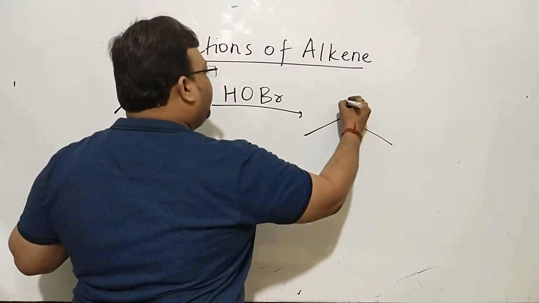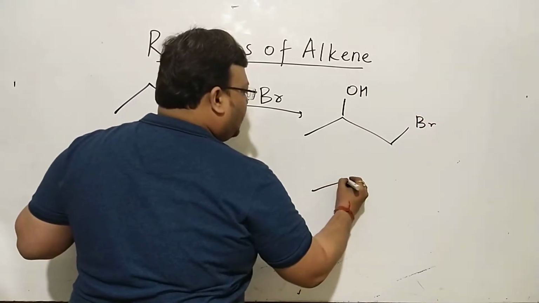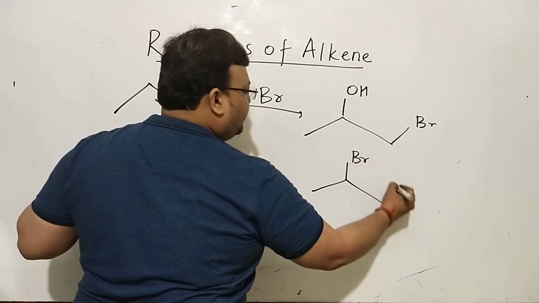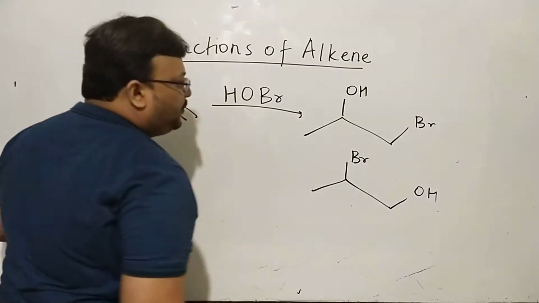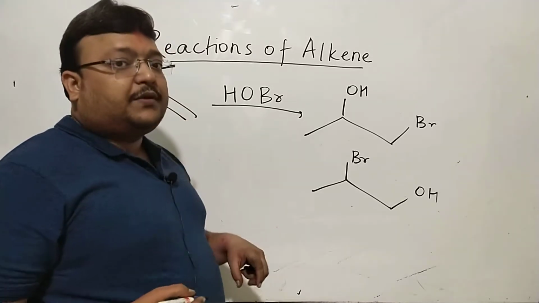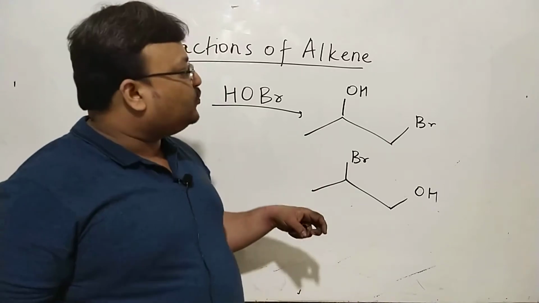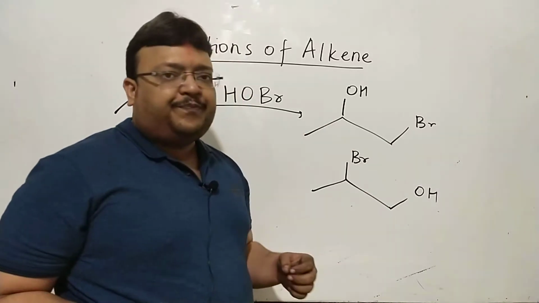This is one possibility: you can have OH, bromine, or you can have bromine, OH. Now naturally, product A and product B differ in which carbon bromine goes to, carbon 1 or carbon 2, and which carbon OH goes to, carbon 2 or carbon 1.